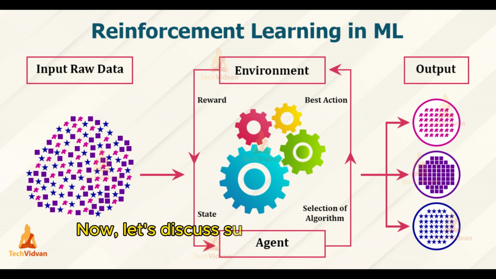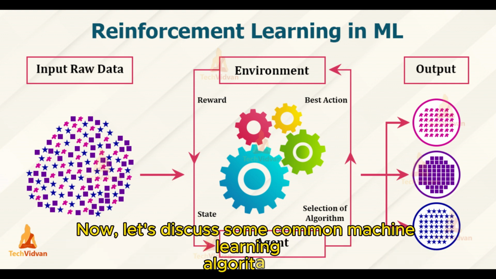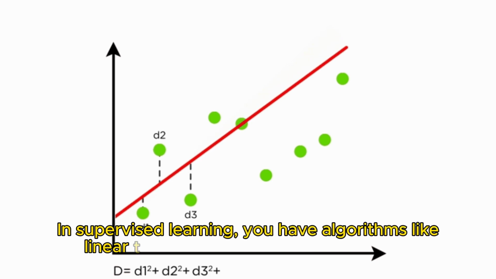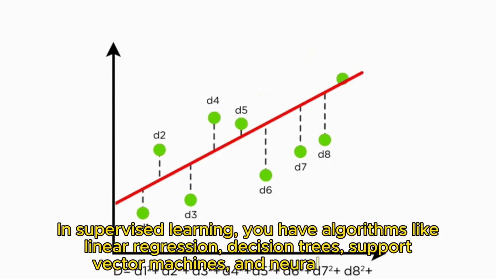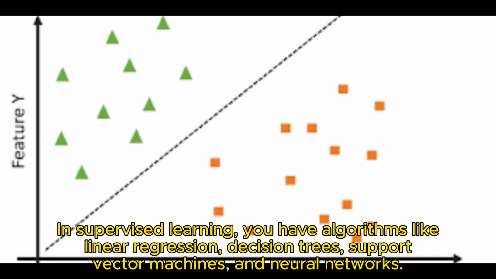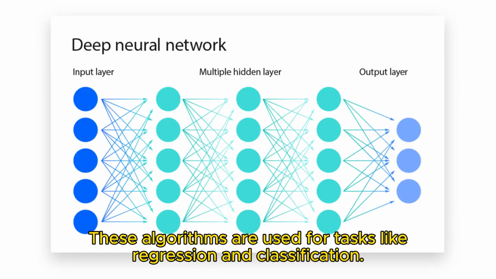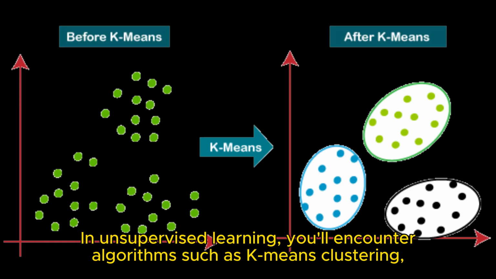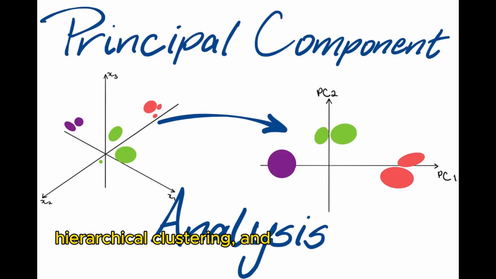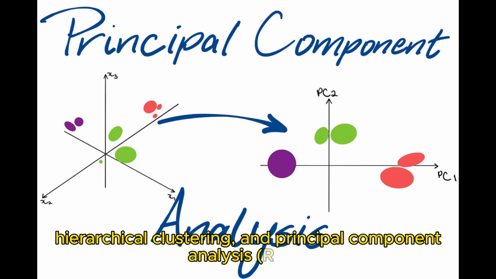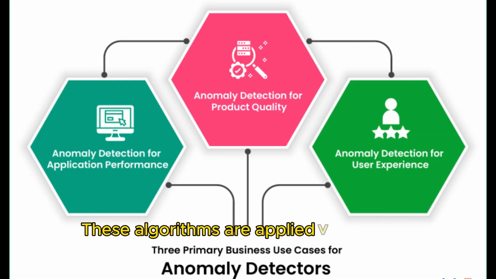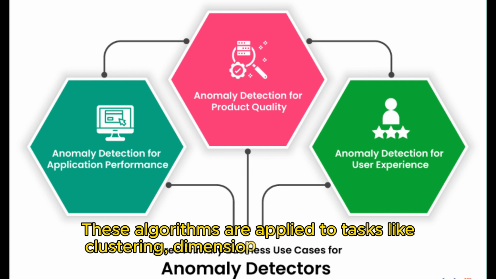Now, let's discuss some common machine learning algorithms. In supervised learning, you have algorithms like linear regression, decision trees, support vector machines, and neural networks. These algorithms are used for tasks like regression and classification. In unsupervised learning, you'll encounter algorithms such as k-means clustering, hierarchical clustering, and principal component analysis (PCA). These algorithms are applied to tasks like clustering, dimensionality reduction, and anomaly detection.